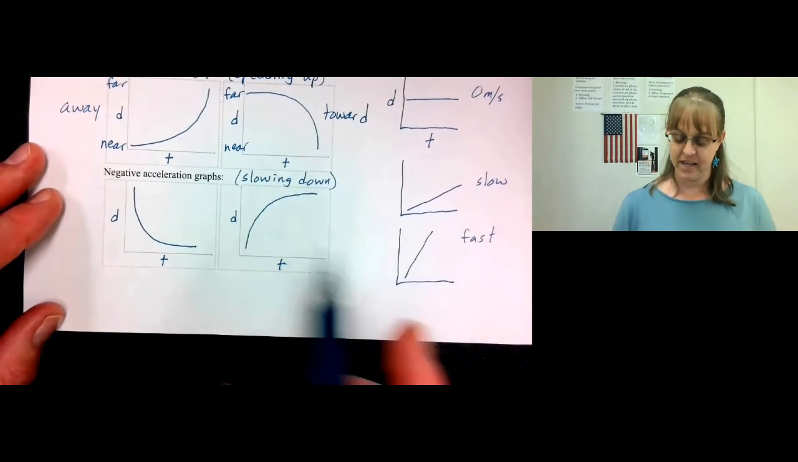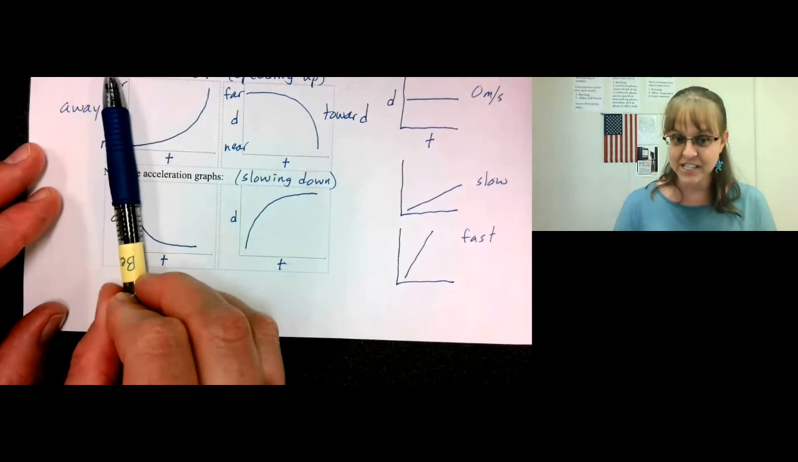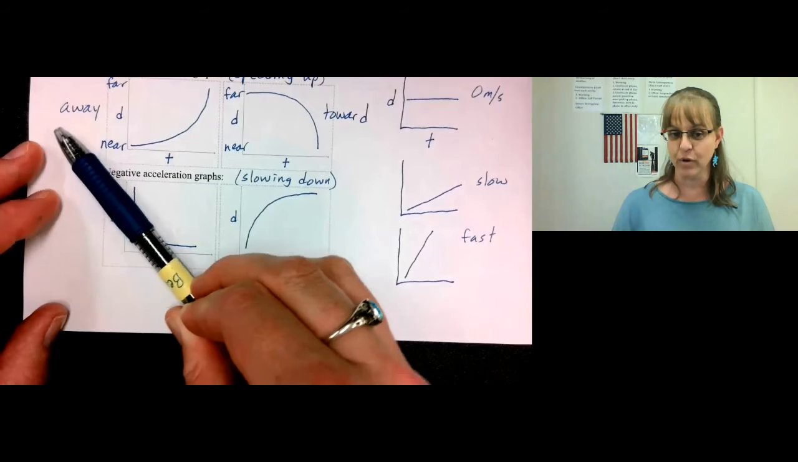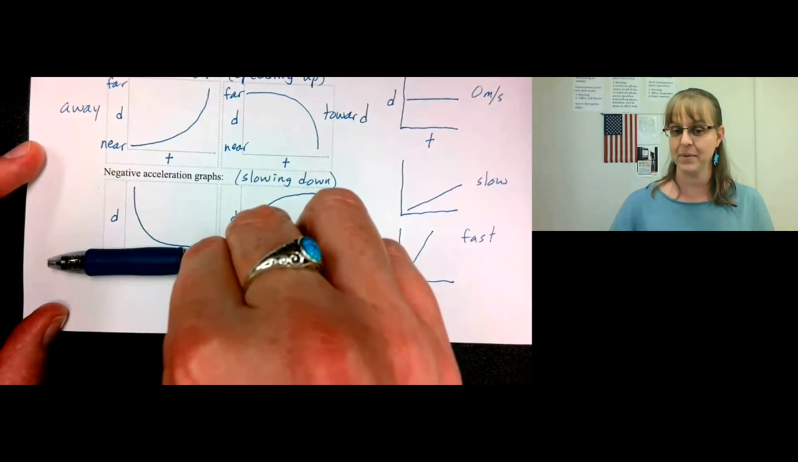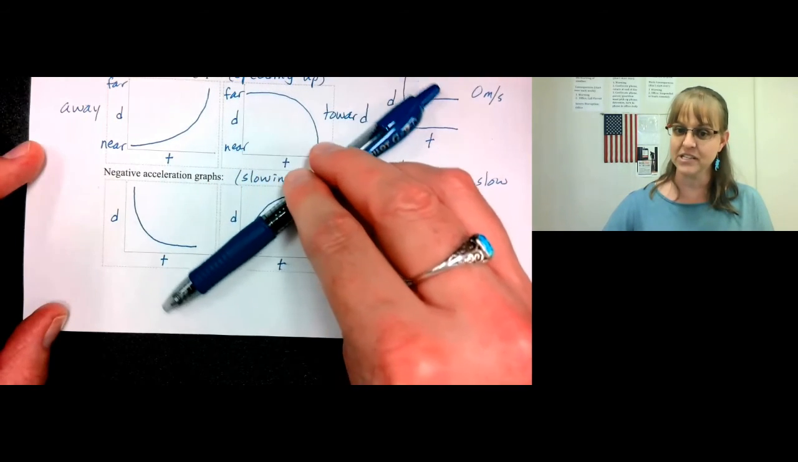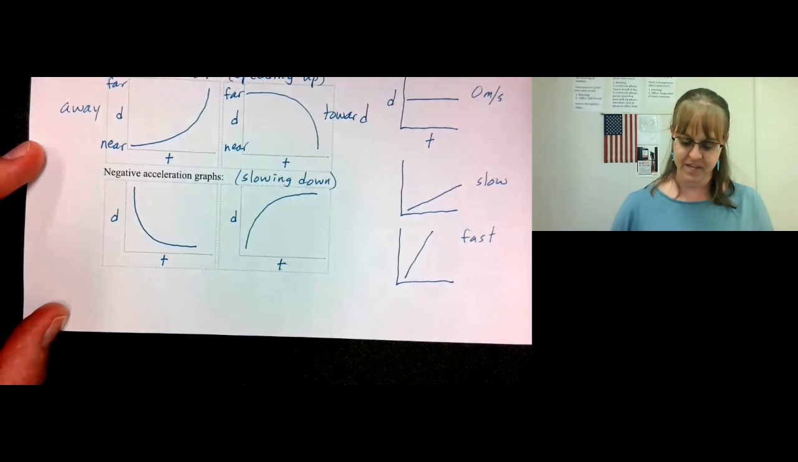All right. Here is a graph of negative acceleration. You have a very steep slope, you're going fast. Then it gets less steep, you're going slower and slower and slower until you have zero speed. You come to a stop. Here, you have a very fast speed because it's steep. You're going slower and slower and slower until you come to a stop again.